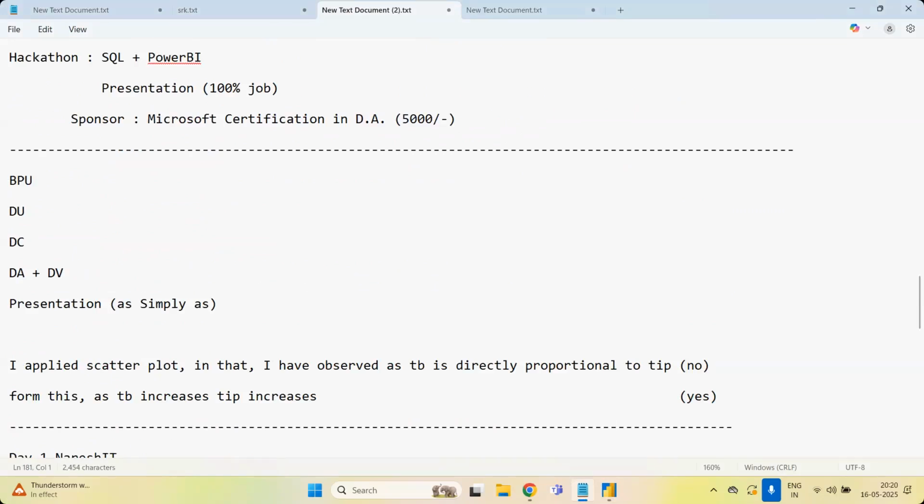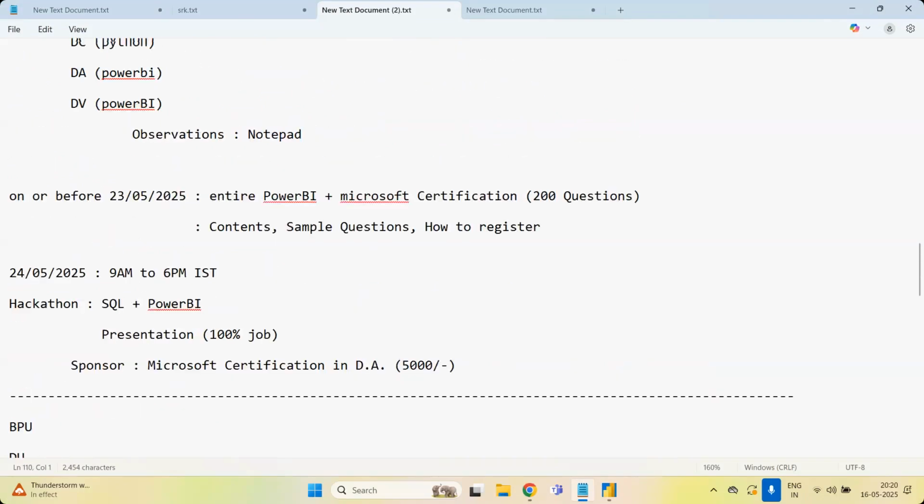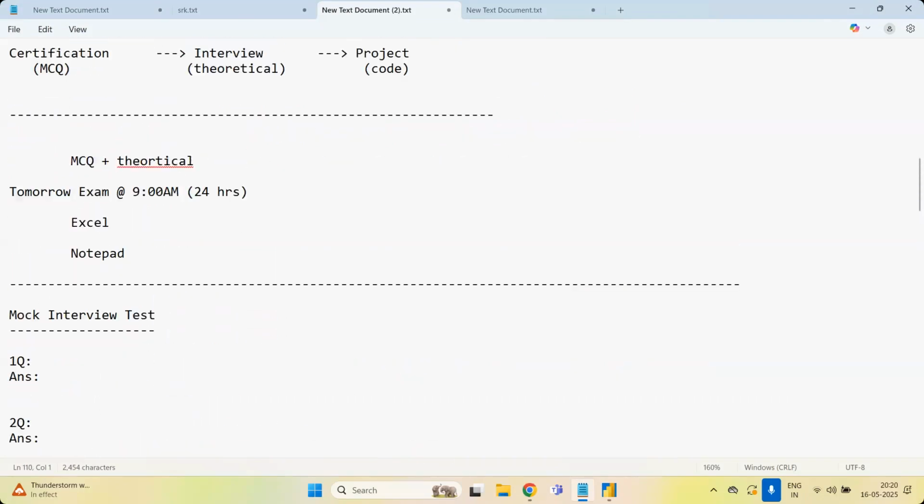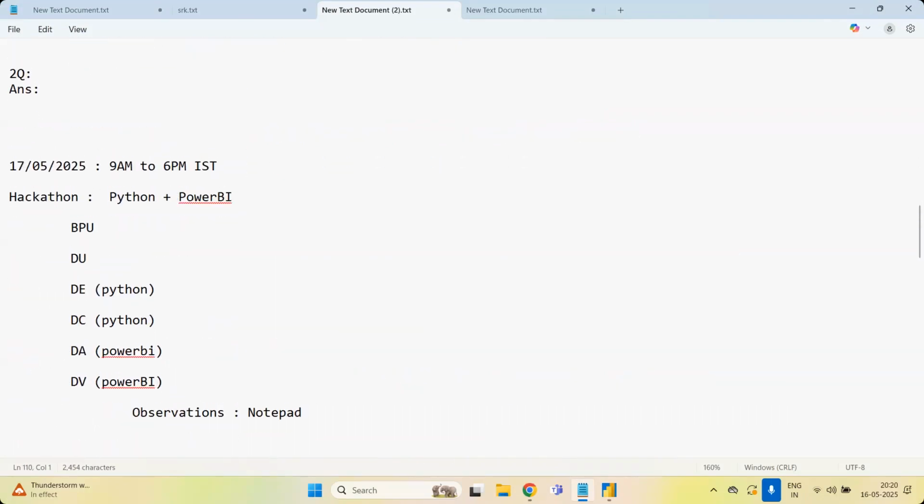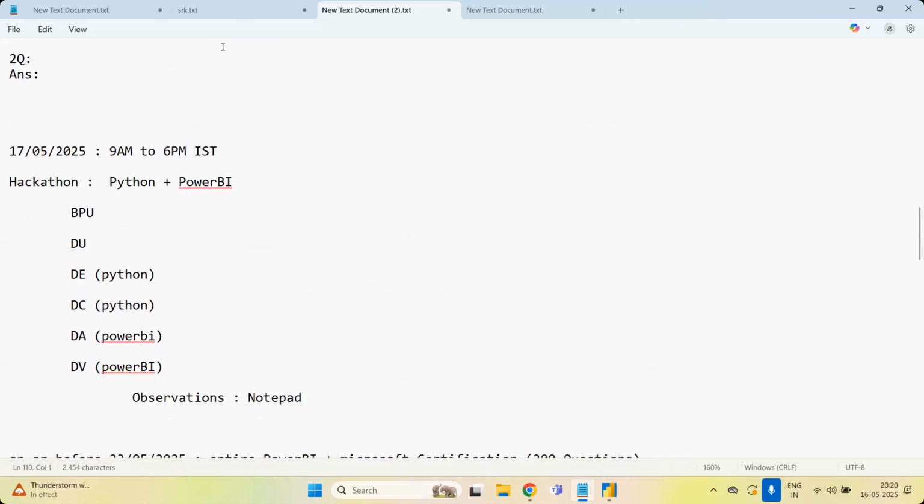What are the questions you are having? So that tomorrow's hackathon you are going to do very well. So that is today's session. Just prepare all the data analysis along with the data visualization.